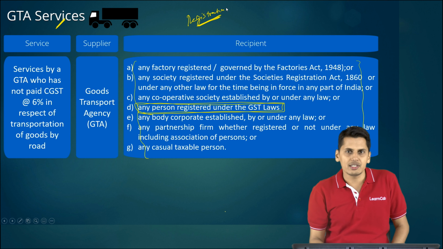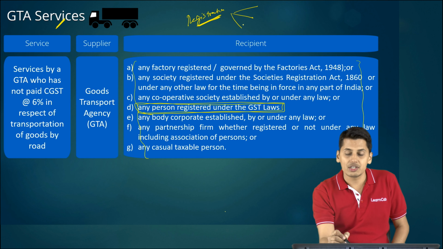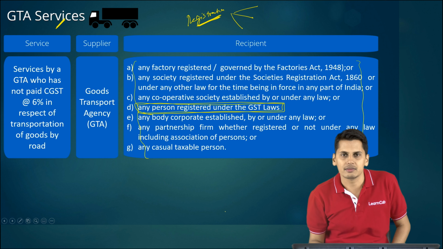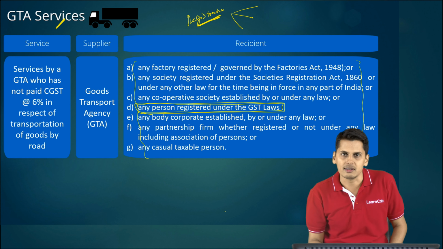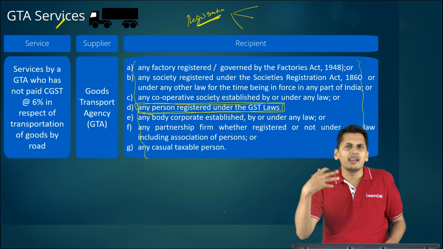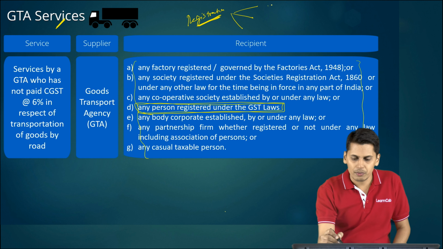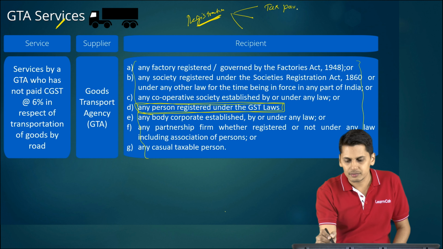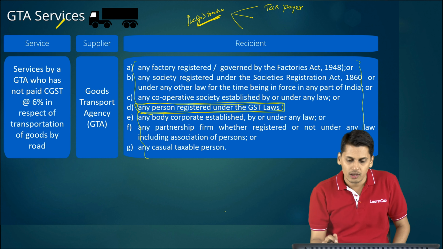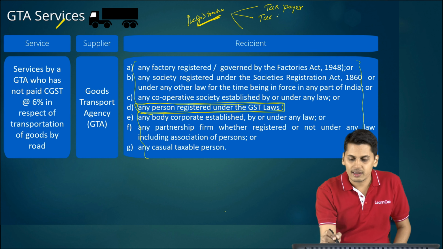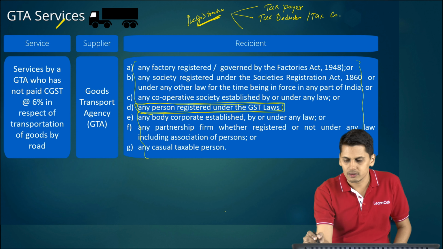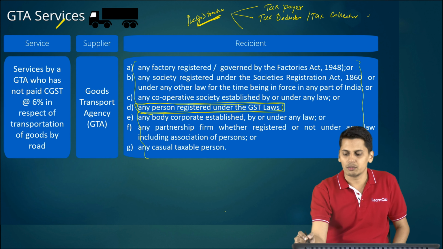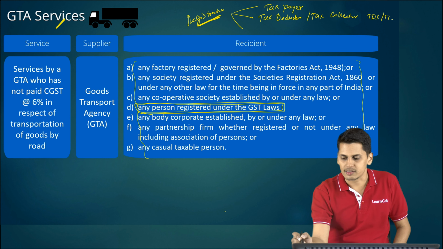As regards registration, you can obtain registration in multiple capacities. You can obtain registration as a taxpayer, either under forward charge or under reverse charge. You can also obtain registration in the capacity of a tax deductor or a tax collector, that is for the purpose of deducting TDS and TCS.